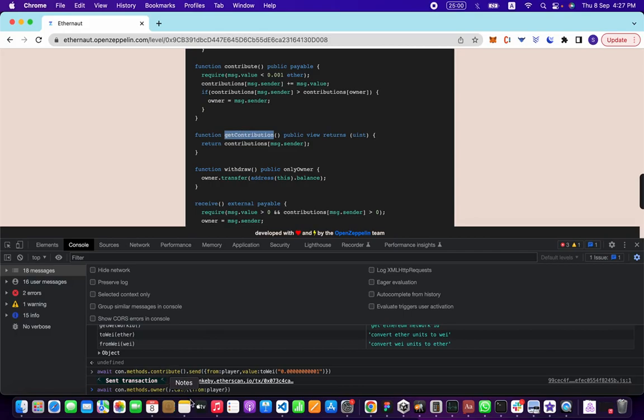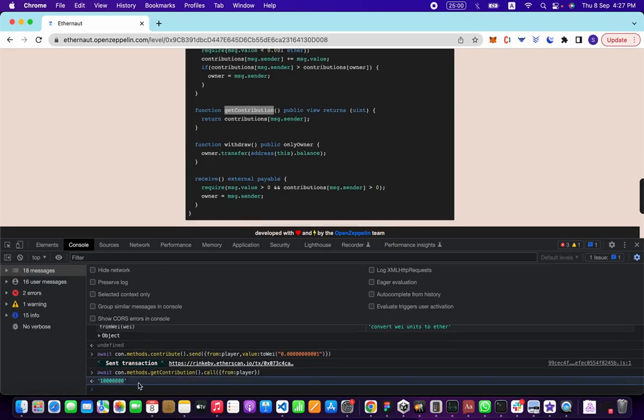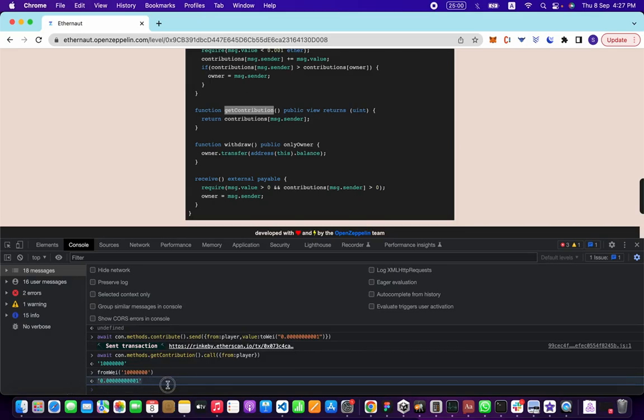Get contributions here, paste, enter, and this is the amount that we put in, in wei. If you don't know what a wei is, you can Google units in Ethereum. It'll take too long to explain.